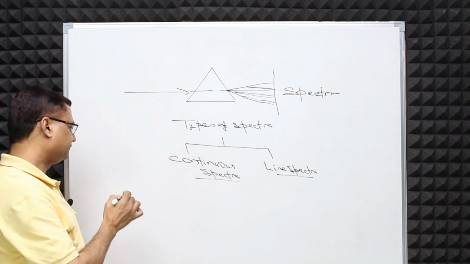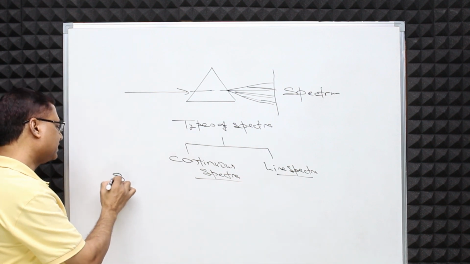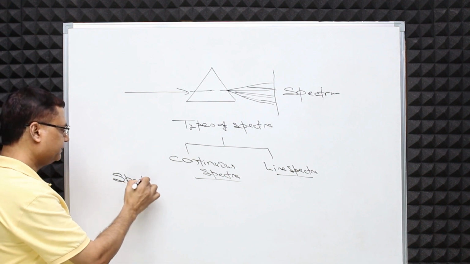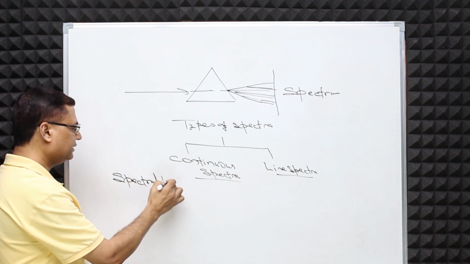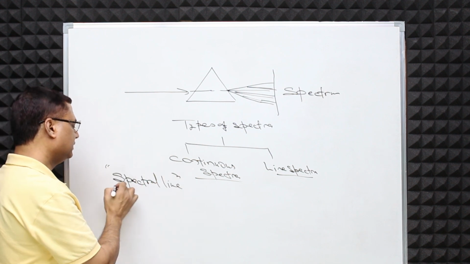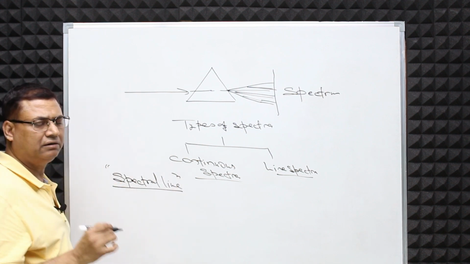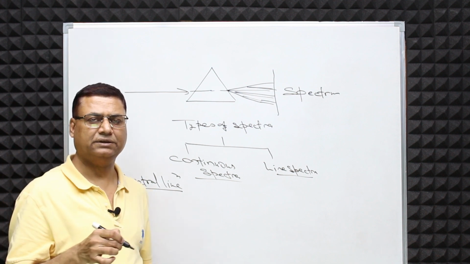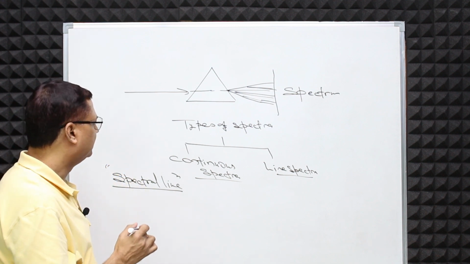So see, what are spectral lines first? Spectral lines represent a particular wavelength or frequency of radiation.